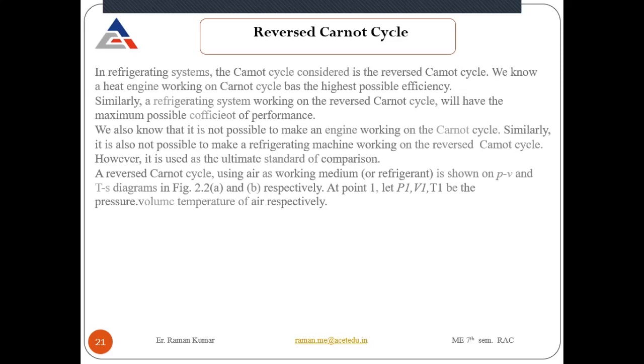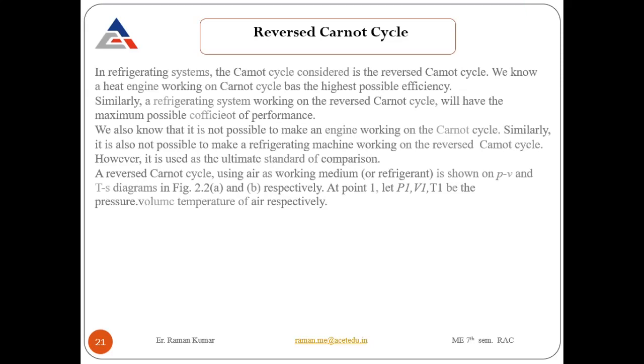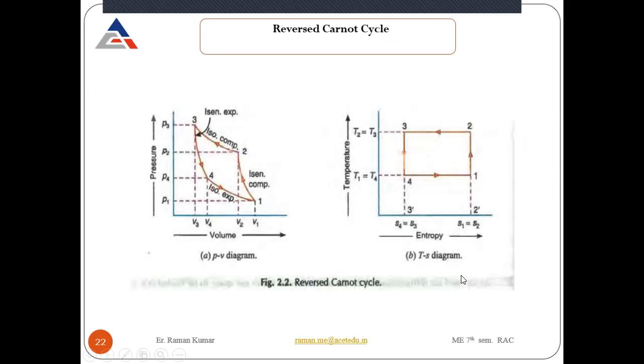A reverse Carnot cycle using air as a medium is shown in the PV and TS diagrams. It consists of 4 processes.